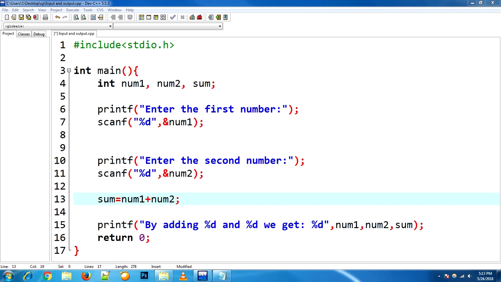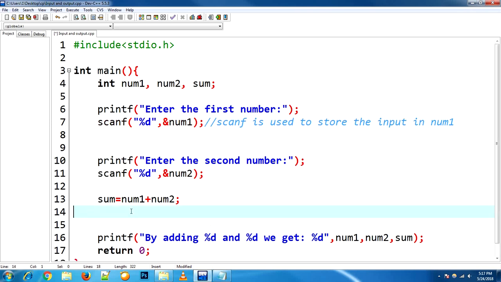There are two types of comments, single line and multi-line. Single line comments always start with two slashes followed by a single line of comment. For example, here is a single line comment which is explaining this scanf function. Here is another single line comment which is explaining how the above statement is working.